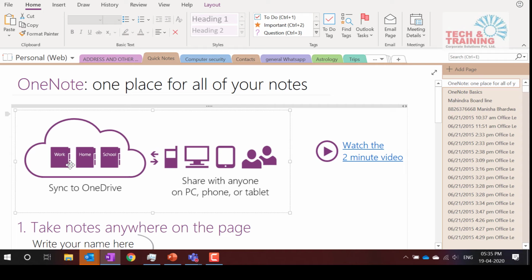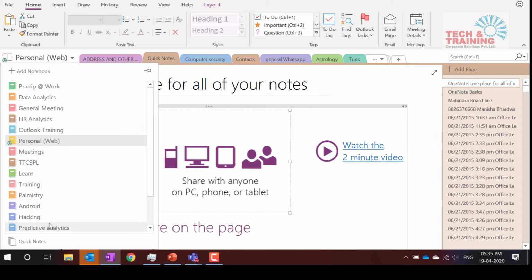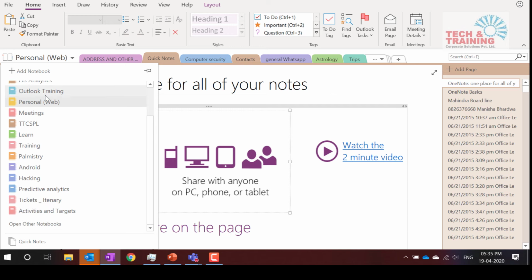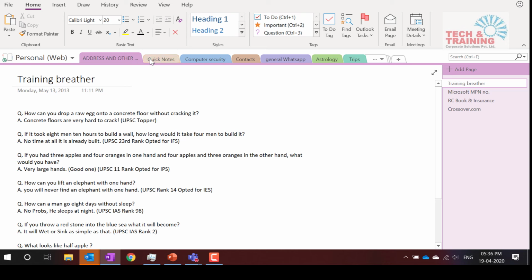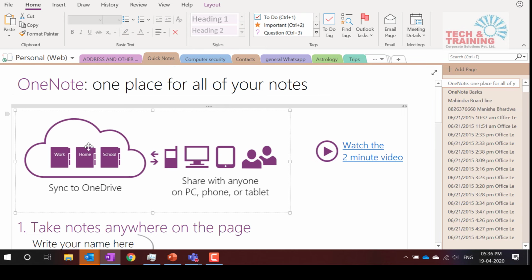This is a notebook and there are some sections, and within sections there are pages. Similar to that, these are nothing but my notebooks. Understand that these are the notes that I have been creating on different topics that I like. So these are my different notebooks, and within each notebook you will see at the top what are nothing but tabs. These tabs are nothing but sections like the ones we have in our notebook. Every section will have pages.